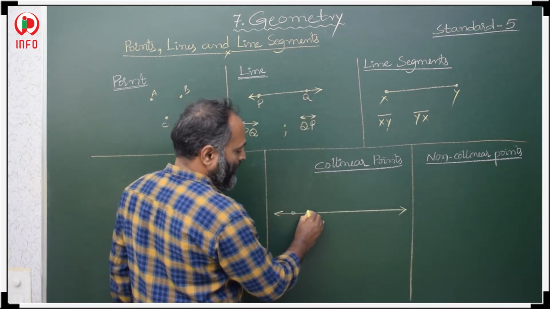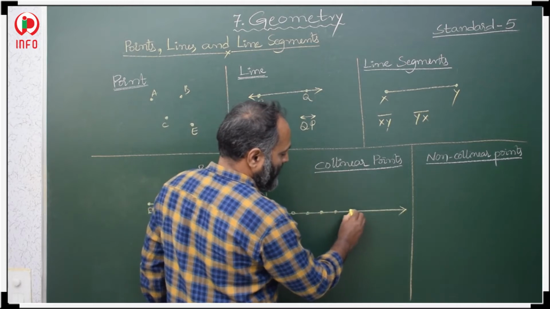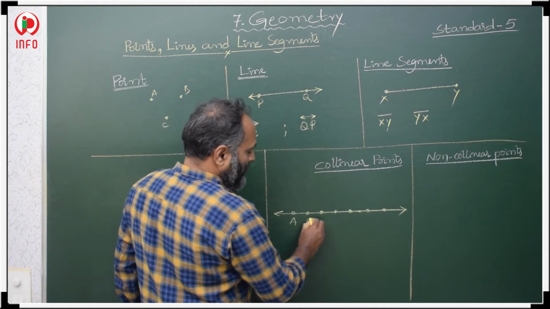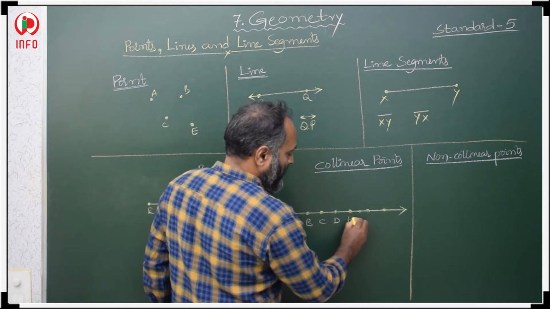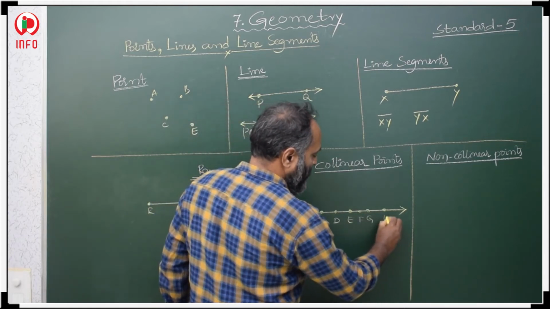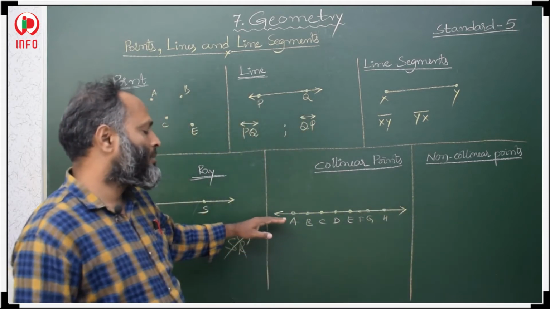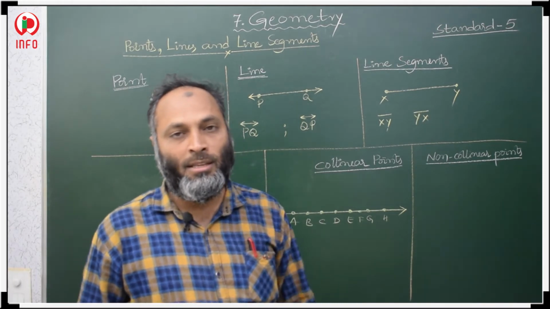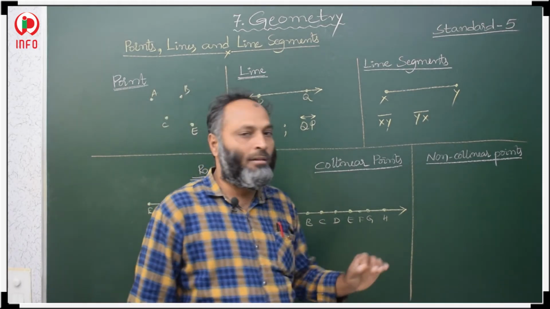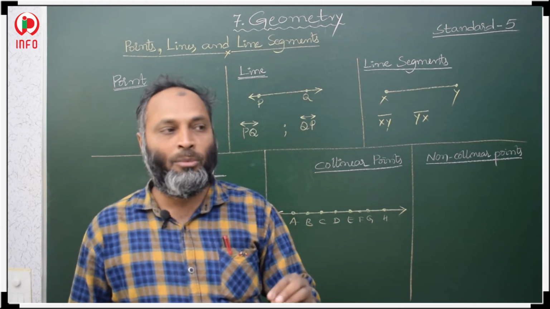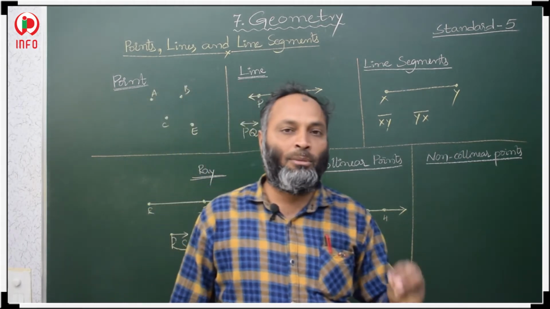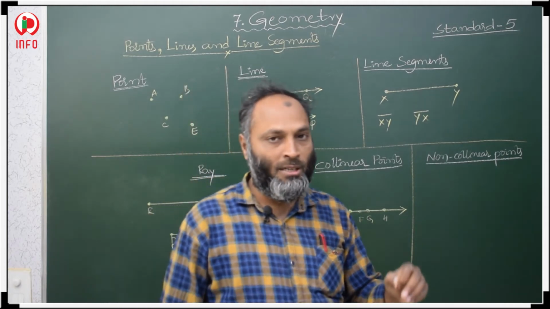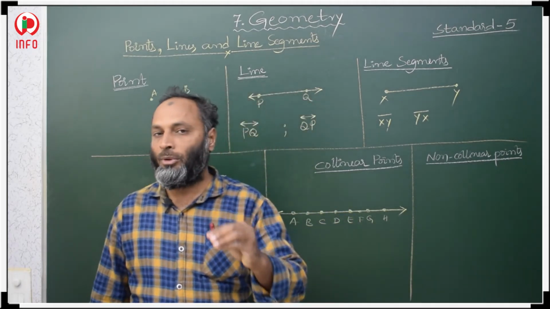Suppose A point, B point, C point, D point, E point, F point, G point, H, and so on. All these points are lying on the same straight line, so all these points are called collinear points.